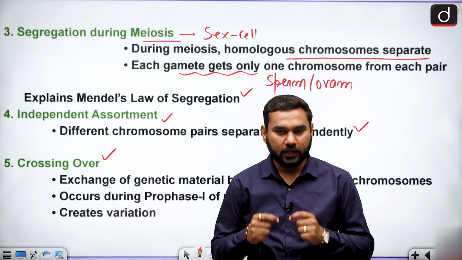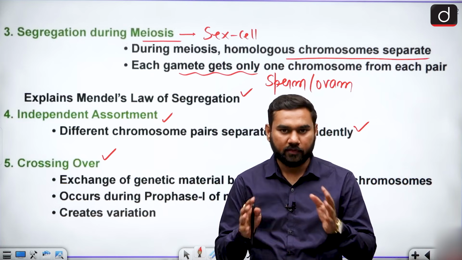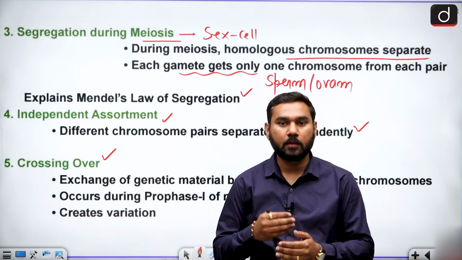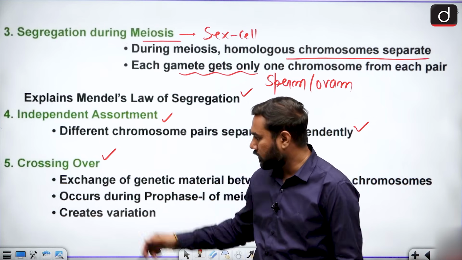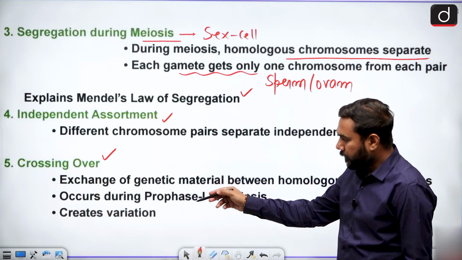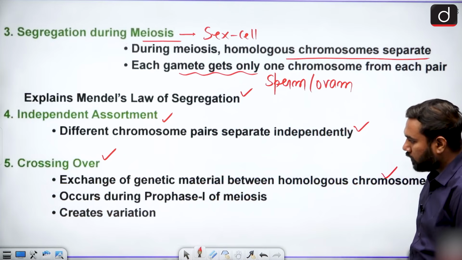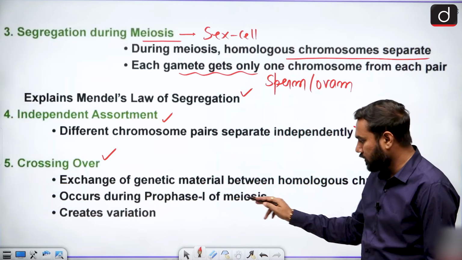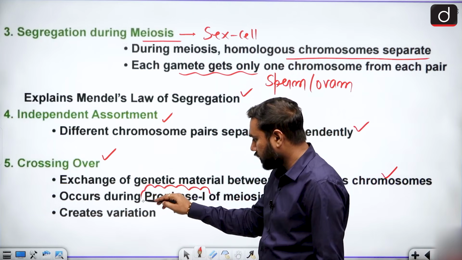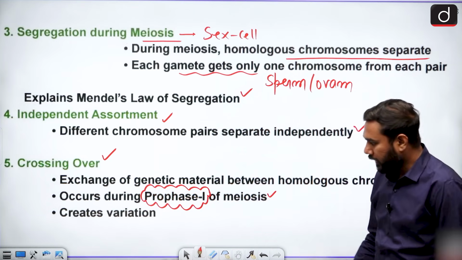So each and every time parents donate sperm and ovum, meaning half of the DNA, the structure and combination is changed. This combination change is known as crossing over. We can say it is the exchange of genetic material between homologous chromosomes, and it occurs during prophase 1 of meiosis, where the chromosomes get separated, and it creates the